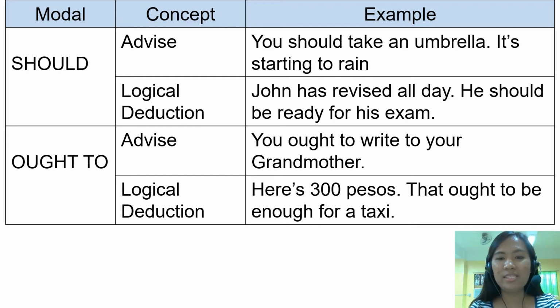For the given example: you ought to write to your grandmother. So we are advising someone to write to his or her grandmother. For the logical deduction: here's 300 pesos that ought to be enough for a taxi. So the expectation is that 300 pesos is enough for a taxi. Understood?